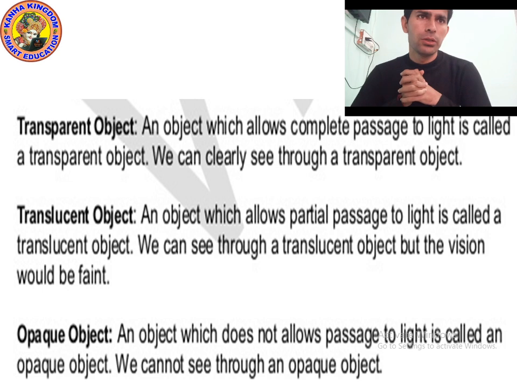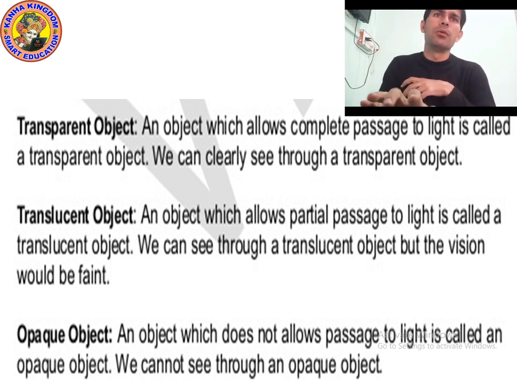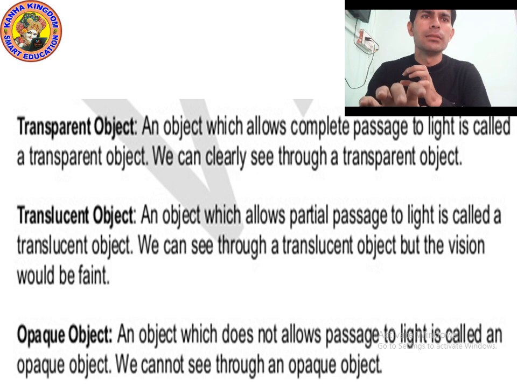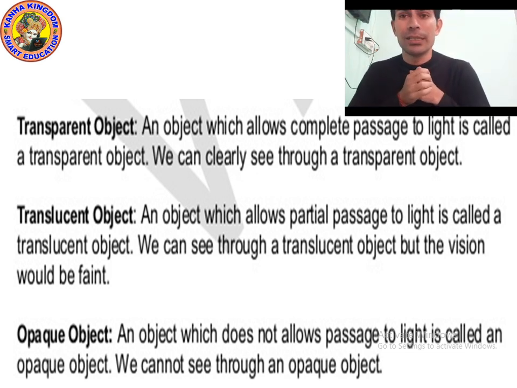So, the last time we studied about light, luminous objects, and non-luminous objects, and we also studied that light travels in a straight line, meaning propagation of light. Before we revise the previous topic, let's study three new topics as you can see on the screen.